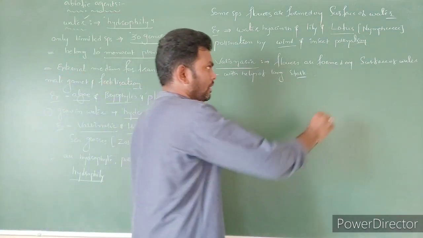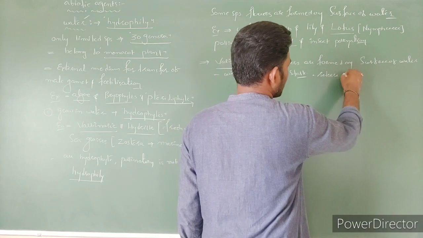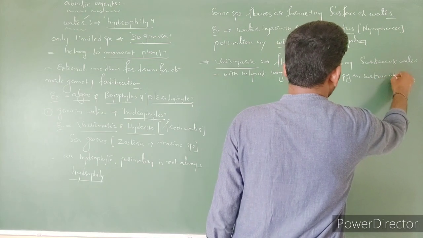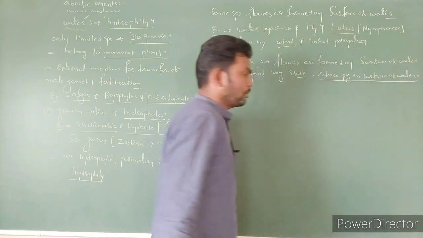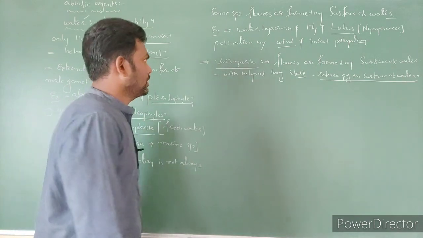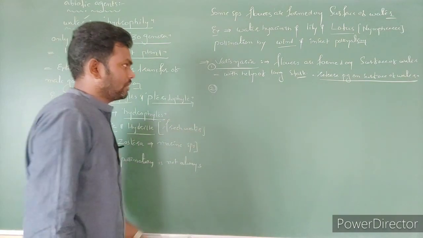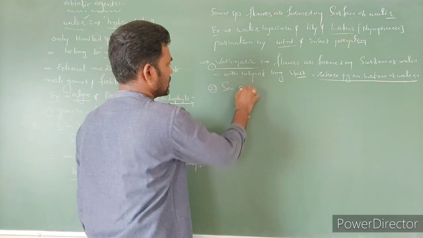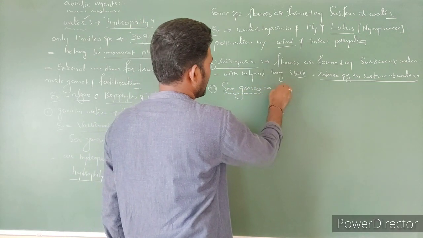In the same way, the male flowers also release pollen grains on the surface of water. So it means pollination occurs on the surface of the water. This is one example. And here one more example is given, for example, which one? Zostera, sea grasses. The example is Zostera.